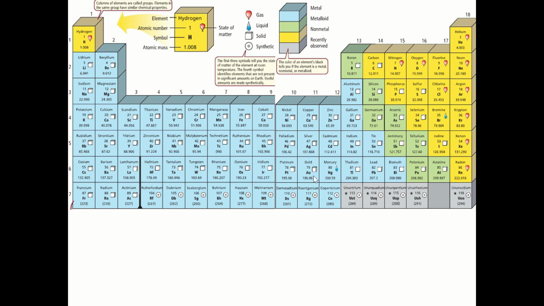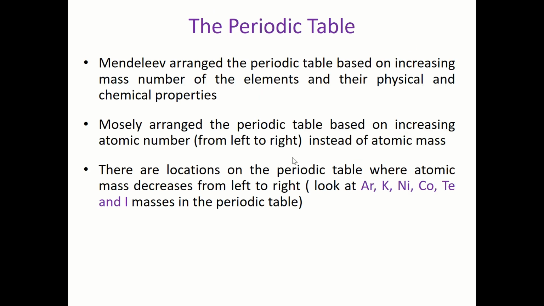Now all these elements are together at the same part of the periodic table, and why is that? Because all of them are metals, all of them are shiny, and all of them are good conductors of heat and electricity, right? So that's why we put them together at the same part of the periodic table.